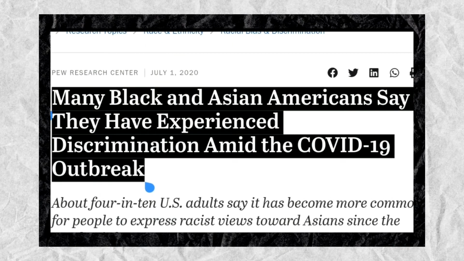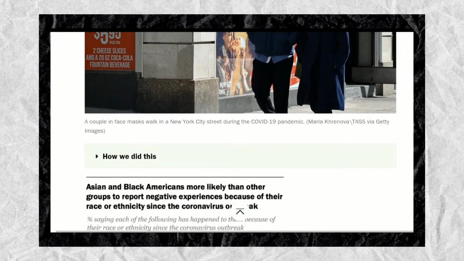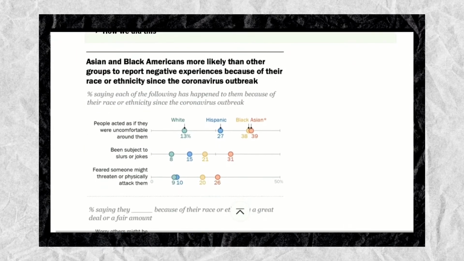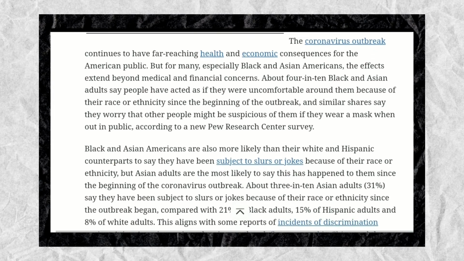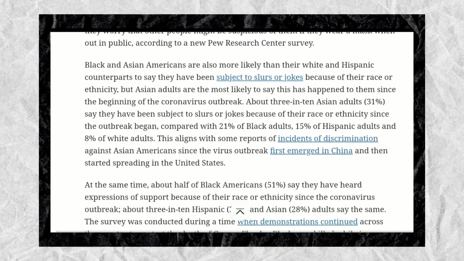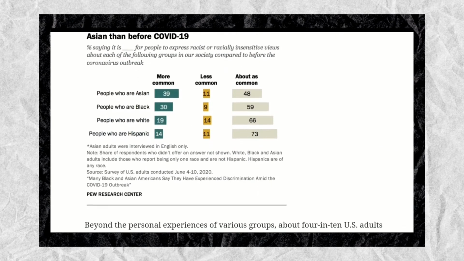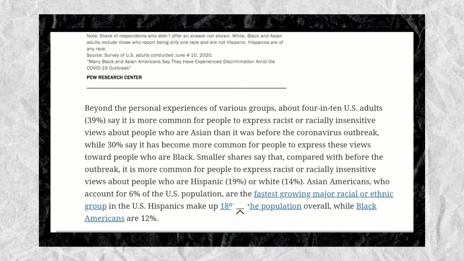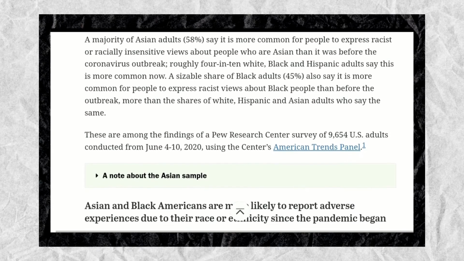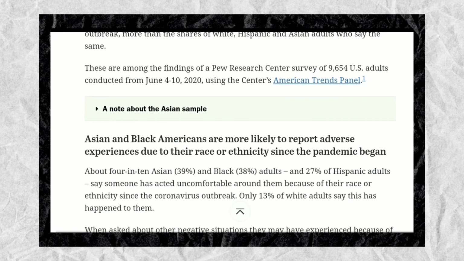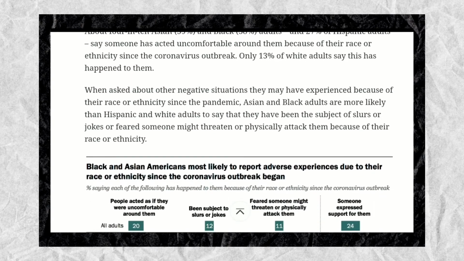These are the sources of proof of our research. According to a new Pew Research Center survey, Black and Asian Americans are also more likely than their white and Hispanic counterparts to say that they have been subject to slurs or jokes because of their race or ethnicity. But Asian adults are the most likely to say this has happened to them since the beginning of the coronavirus outbreak. About 3 in 10 Asian adults, or 31%, say they have been subject to slurs or jokes because of their race or ethnicity since the outbreak began, compared with 21% of Black adults, 15% of Hispanic adults, and 8% of white adults.